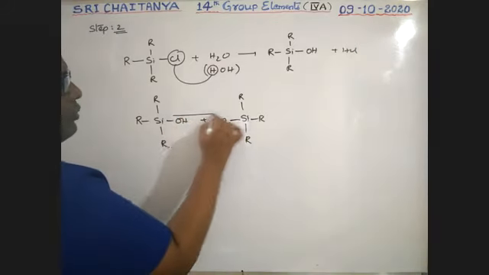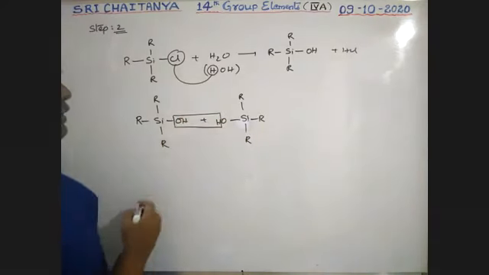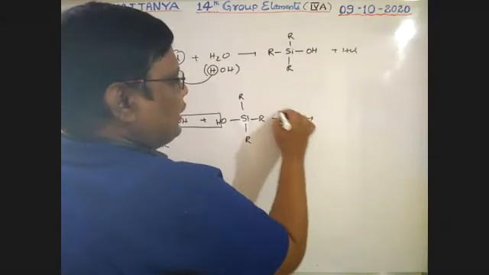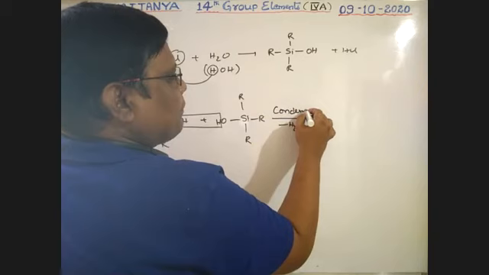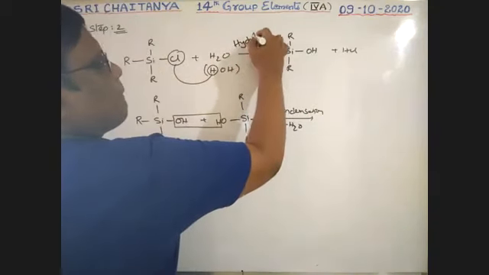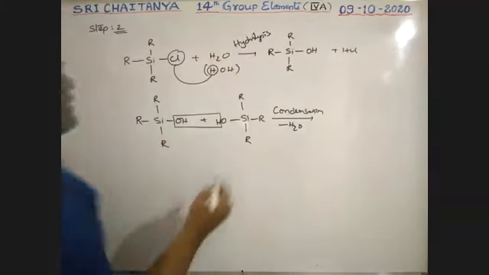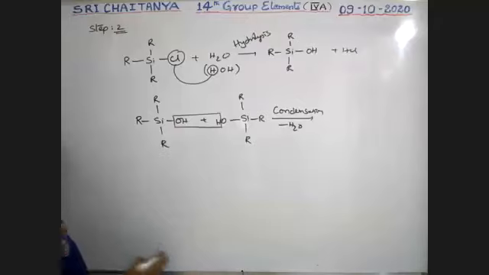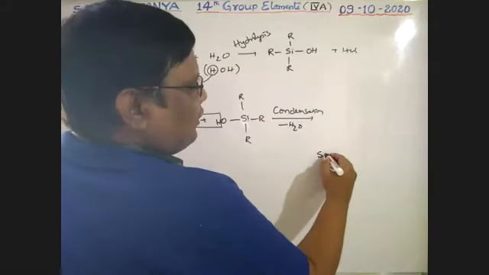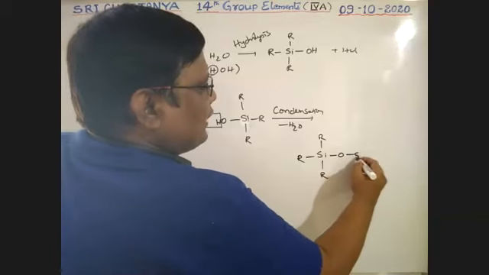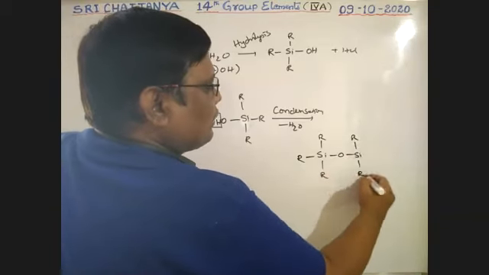Heat it and water is lost, minus H2O. Here it is hydrolysis, and this is condensation. So loss of water takes place and these 2 are joined with each other, giving R3Si-O-SiR3.